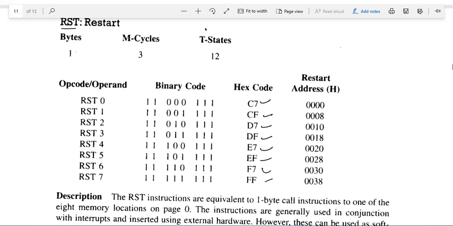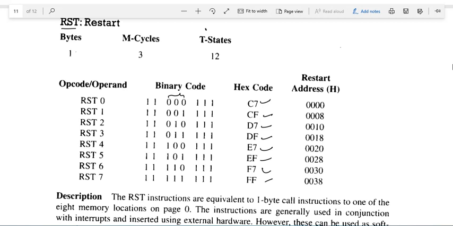How can we find out their opcodes? If we see RST0, the first 2 bits are 11 and the last 3 bits are 111, and the rest are 000. So we will change only these 3 bits. In the case of RST1, it will be 001. In the case of RST2, it will be 010. In the same manner, in the case of RST7, it will be 111.